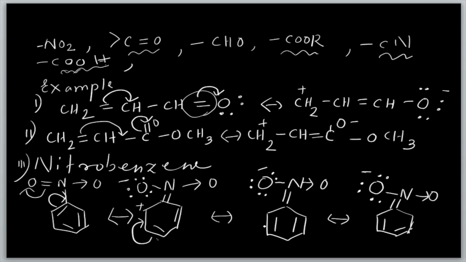Then here it becomes a single bond, and it is disturbed, and so here it occupies a positive charge. Then here it occupies a positive charge because it localized to this bond, so the positive charge will be removed, and here it occupies a positive charge. And see here what happened? The positive charge, that means here you can write like this. If I write like this, then what happened?